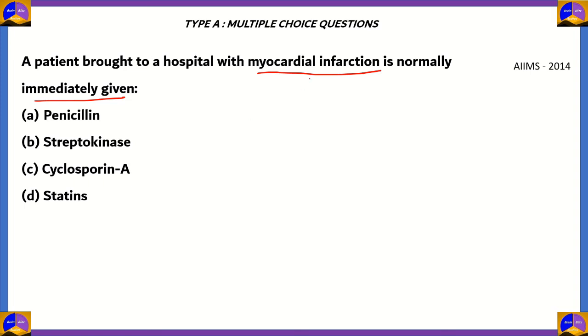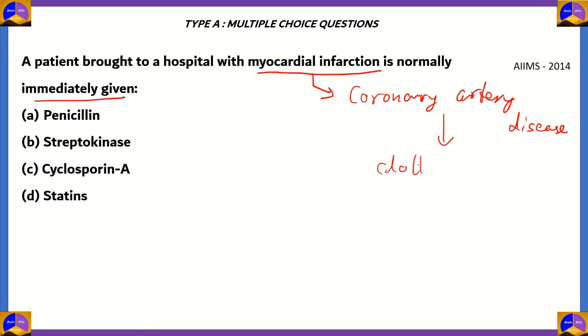In this question, the main thing is that the disease that's given is myocardial infarction. It is also known as coronary artery disease. And the main problem that arises here is the clotting of blood, which takes place in the coronary artery.